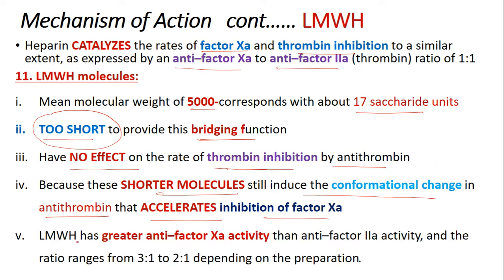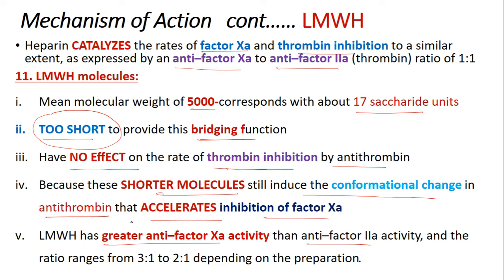So remember, low molecular weight heparin has greater anti-factor 10A activity than anti-factor 2A activity, and the ratio ranges from 3 is to 1 to 2 is to 1 depending upon the preparation. So even though it can inhibit factor 2A to a smaller extent, the anti-factor 10A inhibition will be more with respect to the low molecular weight heparin.